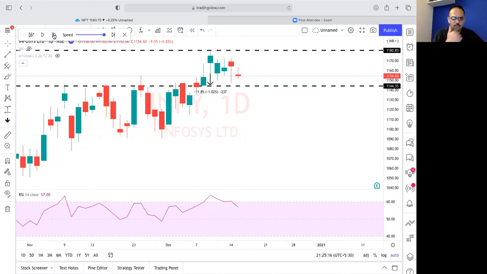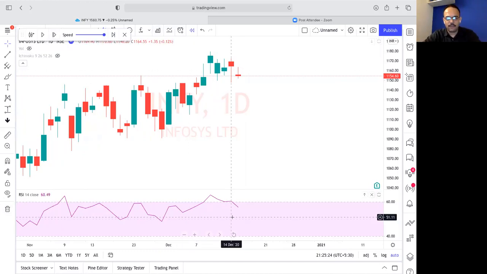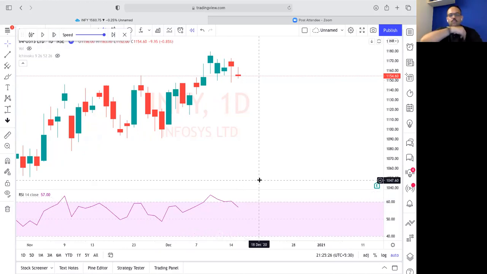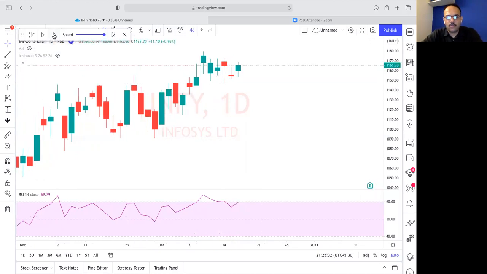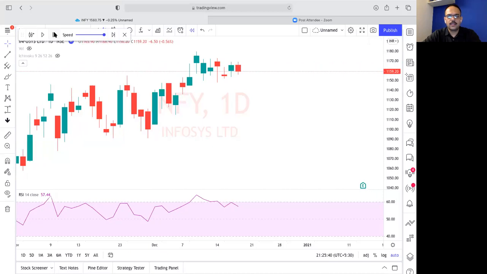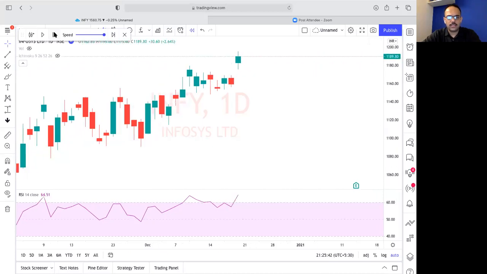Okay, once it goes down, then we will not enter. So we will remove the setup, all the setup, and we will wait for it to cross above, because since we don't have that stock in our pocket, this setup is null and void. We'll wait for it to go above 60. Okay, has it gone above 60? Let me see. No. Okay. So again, no, it's still okay.